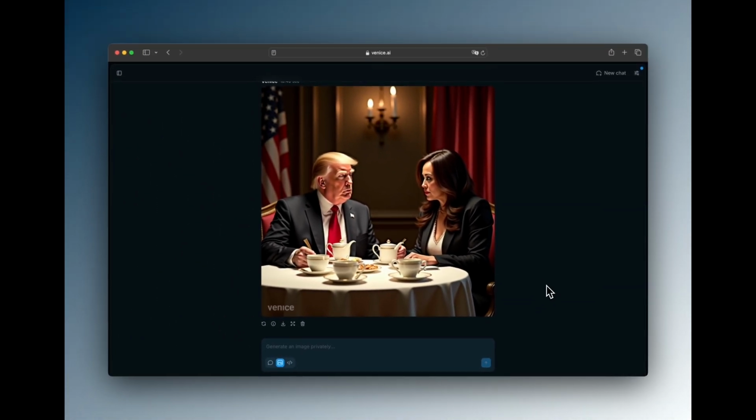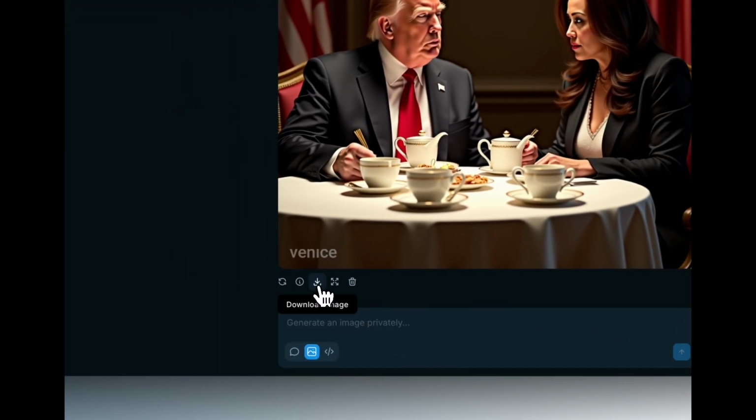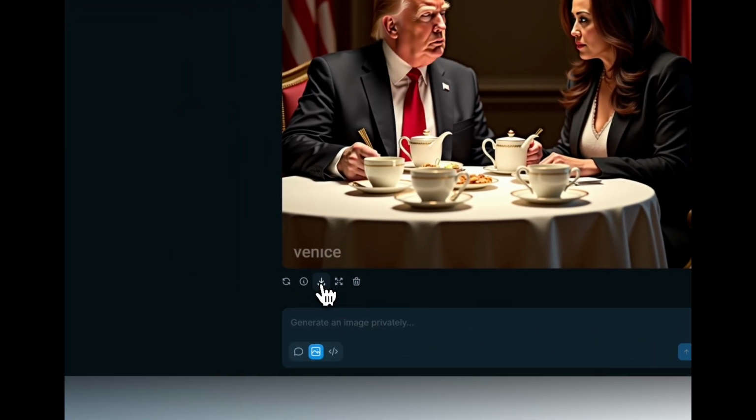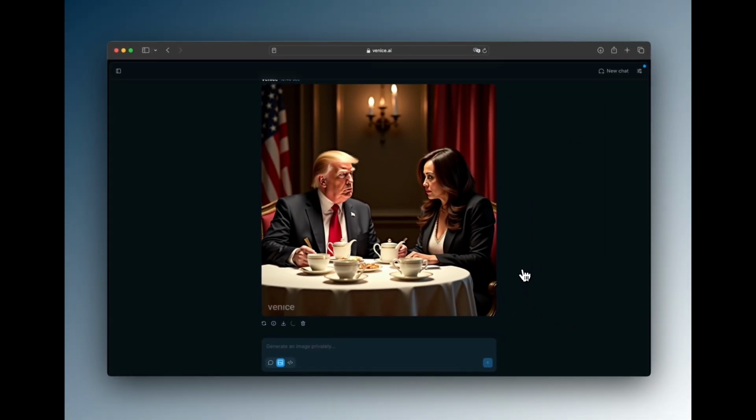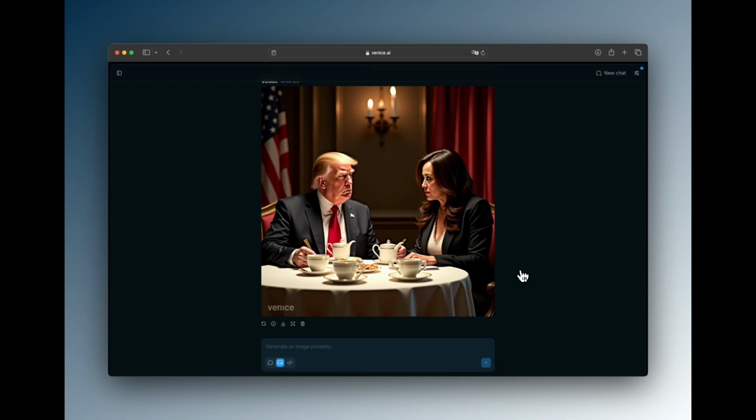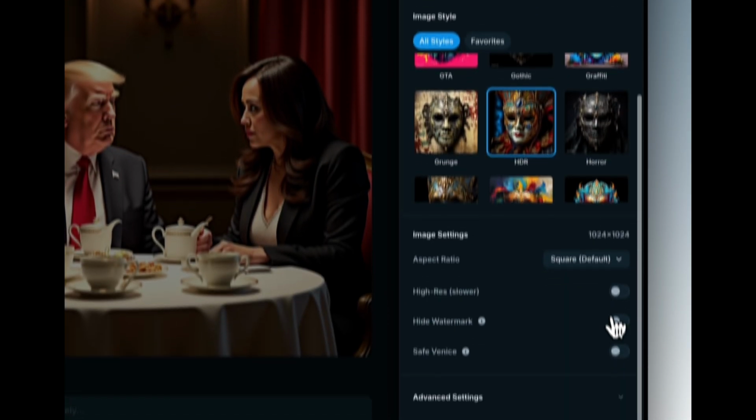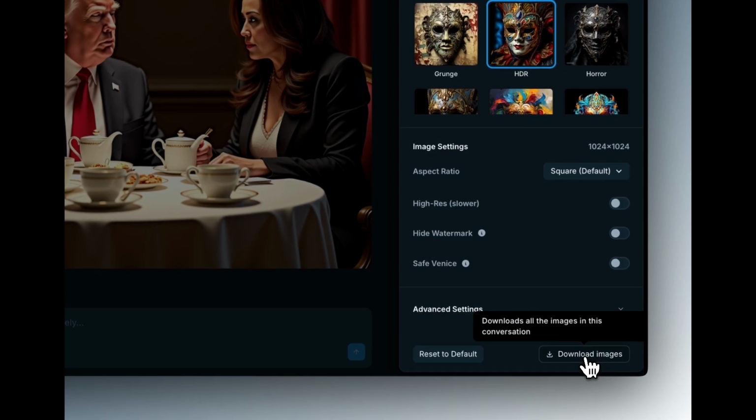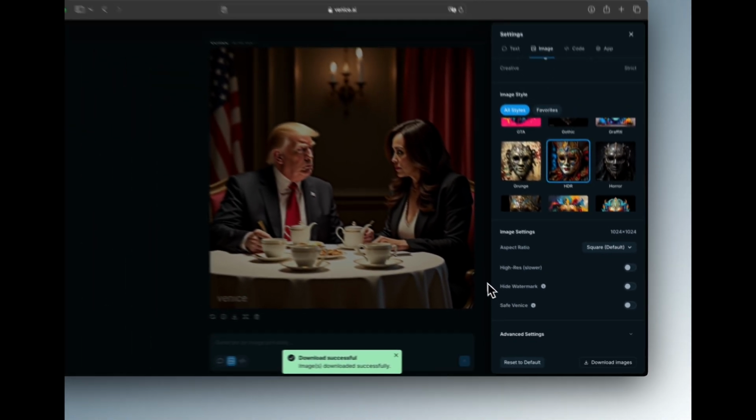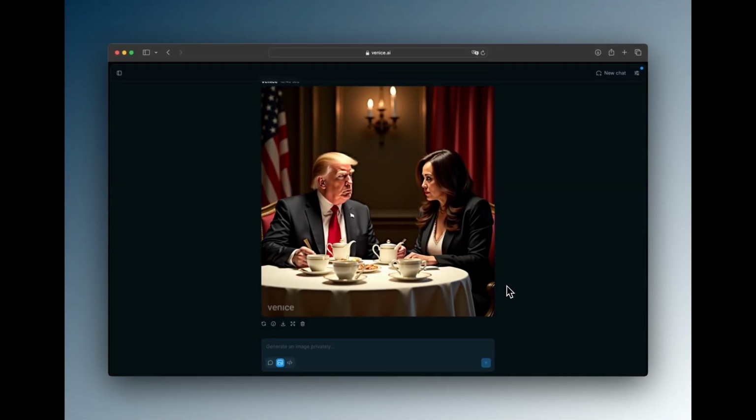If you like your result, you can download the full resolution here. If you'd like to download an even higher resolution version of the image, click the upscale icon. If you'd like to download all the images from the chat, you can do that over here in the settings menu down below. Remember, none of the images or text are ever saved on Venice's servers. You have the only copies.